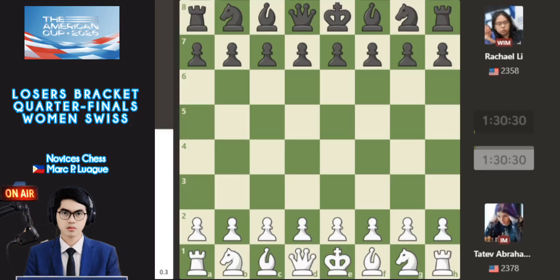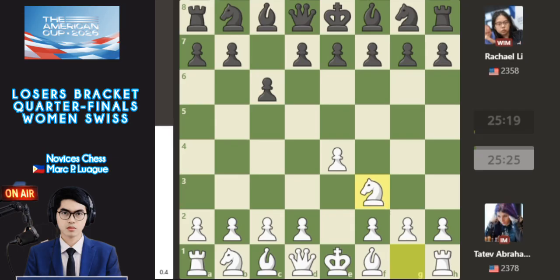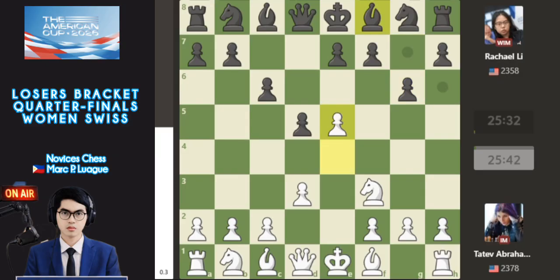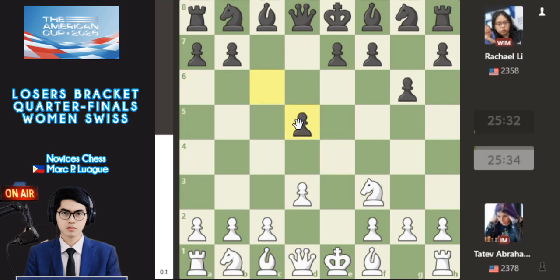the American Cup 2026. So White plays e4, Caro-Kann defense by Li, knight f3, d5, and also pawn d3 with Tatev, with a defense by e4, and also g6 by Li. So after g6, next is the dark square bishop to g7 on the diagonal. An idea for Tatev is to push to e5. For example, why don't we continue with e takes d5, and then c takes d5. This is one example.